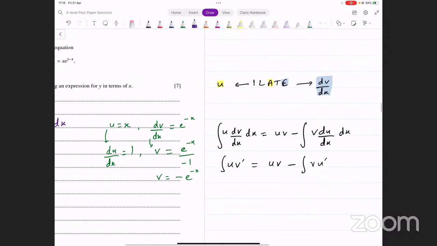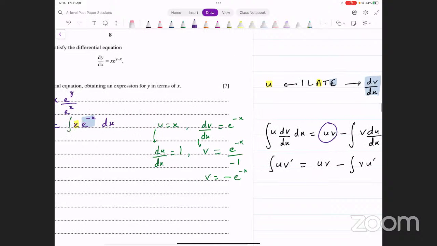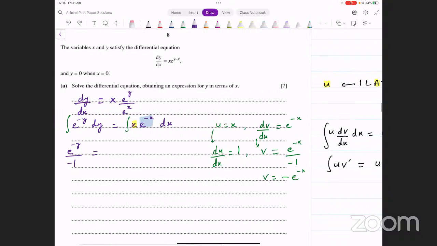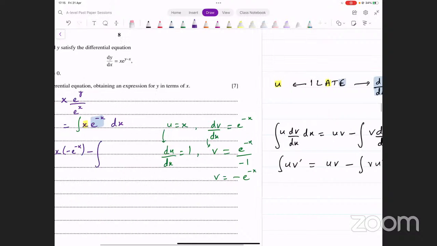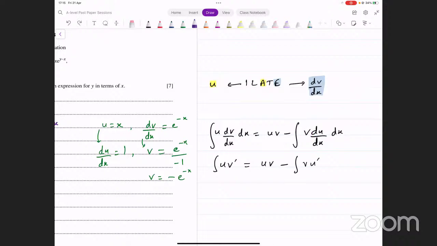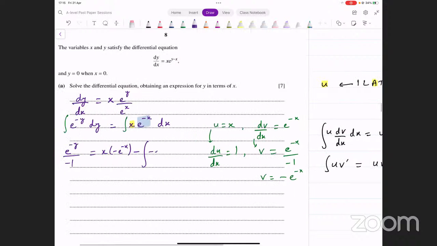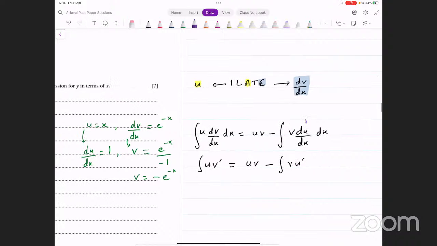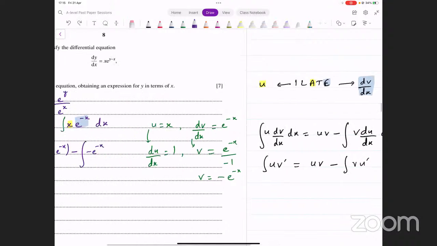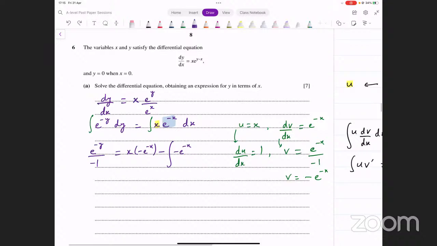Let's input these values in the integration by parts formula. Okay, so what do we have here? uv, so u into v, let's write that here. u multiplied by v, u is x into v, which is minus e raised to power minus x. Subtract from that integral of v as it is, which is minus e raised to power minus x, into du over dx. du over dx क्या है, 1, so we have 1 here with respect to x. ये आपने इंटीग्रेशन में पार्ट्स वाला फॉर्मूला अप्लाई कर लिया.